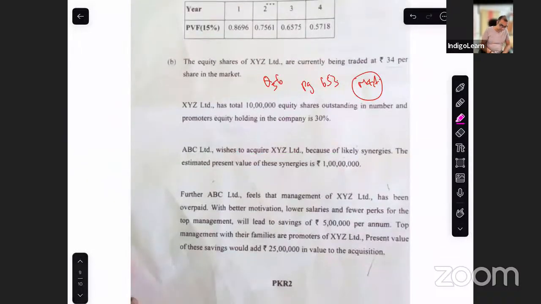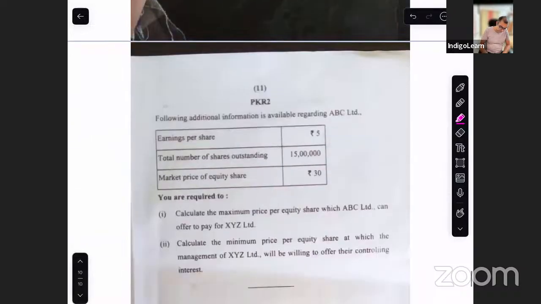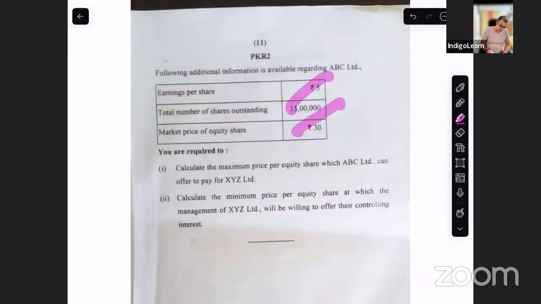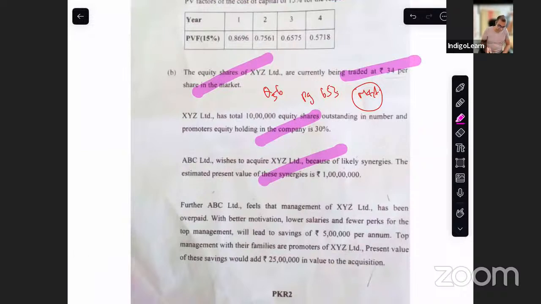Then B, equity shares of XYZ are currently traded at 34 per share in the market. They have so many shares. They wish to acquire somebody. There is another company which is likely to be acquired because of synergies. They feel the management has been overpaid, so they are planning to make some savings and all of that. Additional information is given. You are required to calculate the maximum price per share and at which they will be willing to offer for their controlling interest. This is a slightly lengthy question, not too lengthy, but you might have to work your mind. This is question 56, page 653, M&A chapter.